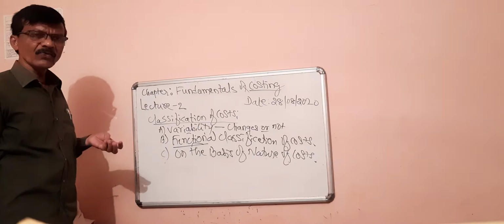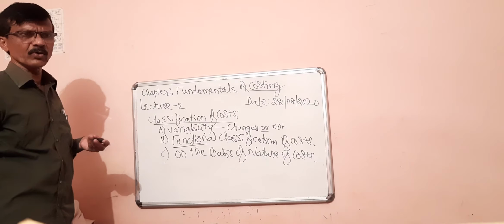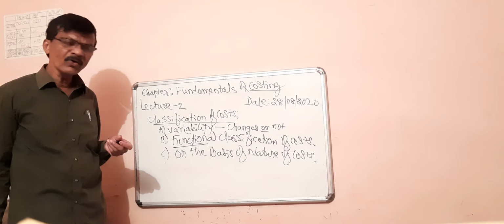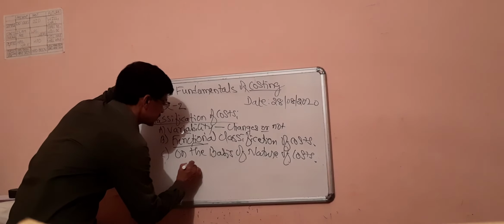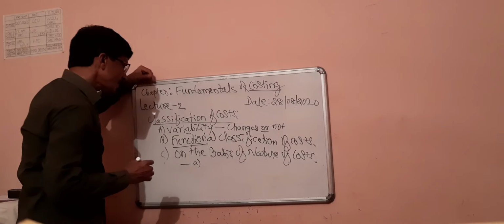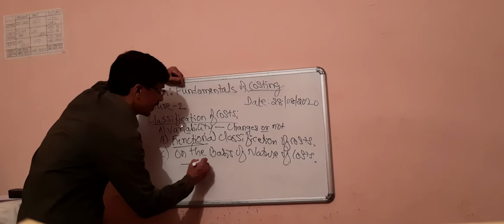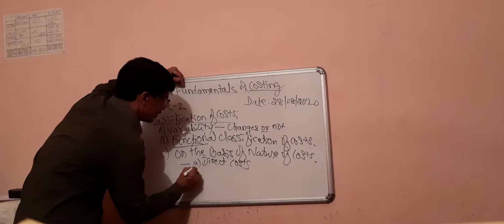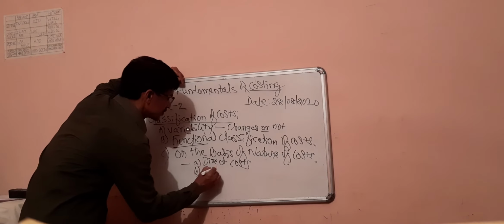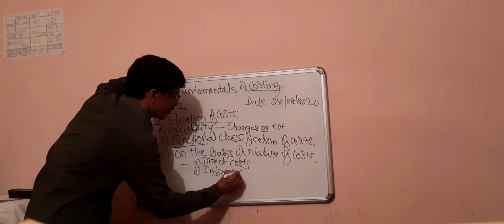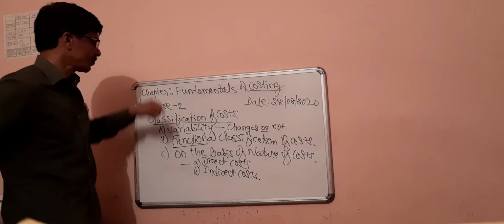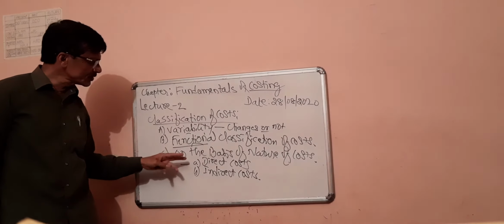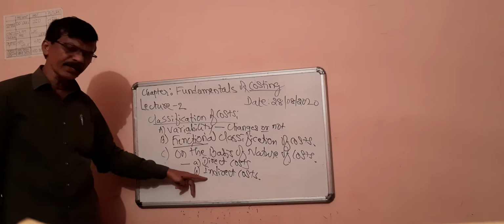On the other hand, if costs are not directly related to the production activities, such costs are called indirect costs or overheads. Thus, in this classification, we classify the costs as direct costs and indirect costs. On the basis of nature of costs, we classify the costs into direct costs and indirect costs.